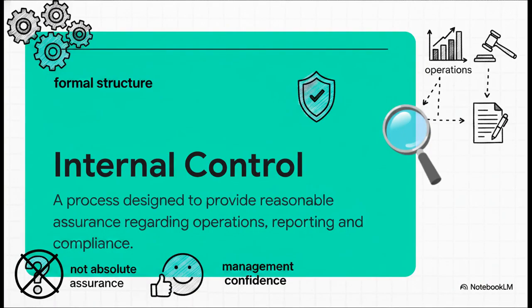Now, to actually prevent that kind of chaos, we need a formal structure. The 2013 COSO framework defines internal control as a process affected by an entity's board of directors, management, and other personnel. Now, pay close attention here, because there's a really crucial distinction. It's designed to provide reasonable assurance regarding operations, reporting, and compliance objectives. Notice I said reasonable, not absolute assurance. Guys, this is a massive trap in exams. You can never, ever guarantee that nothing will go wrong. But a solid system gives management that much-needed confidence that things are generally staying on track.